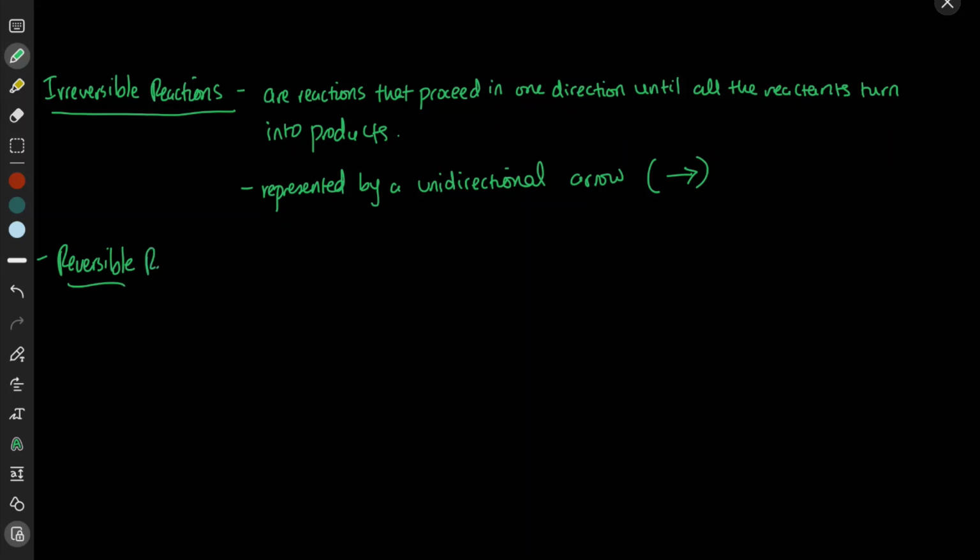Okay, so now let's talk about what reversible reactions are. So what's a reversible reaction? A reversible reaction is a reaction that can proceed in both directions.